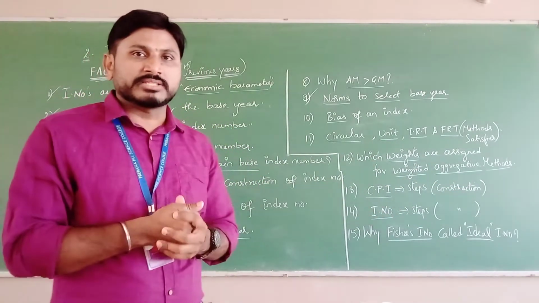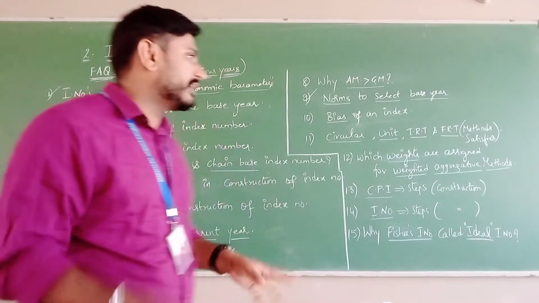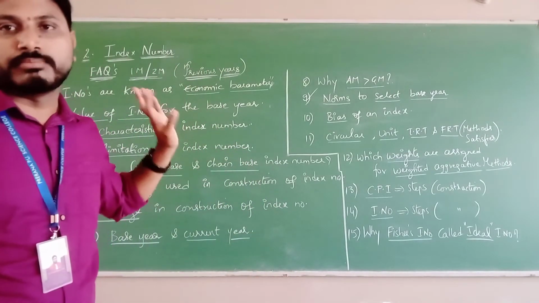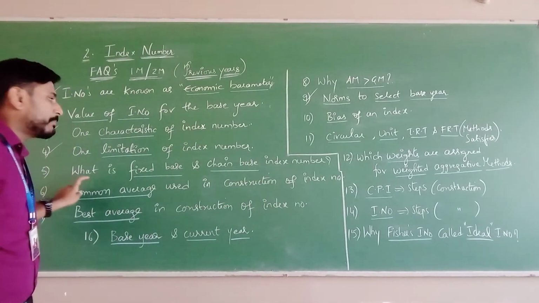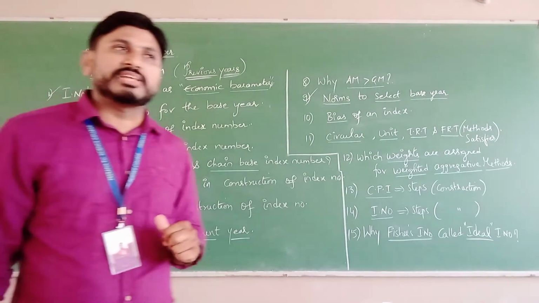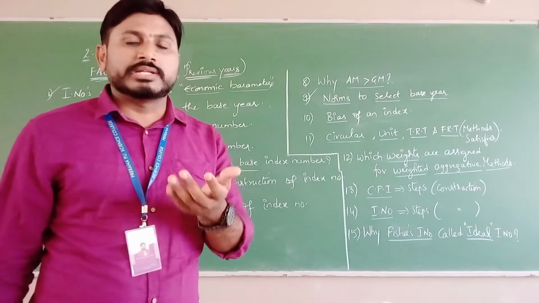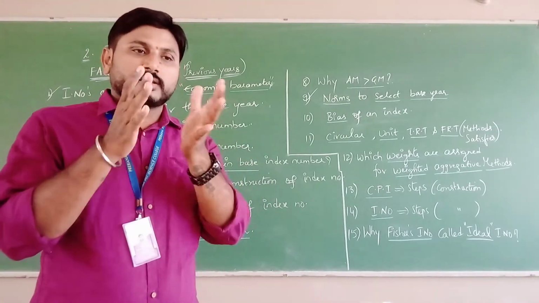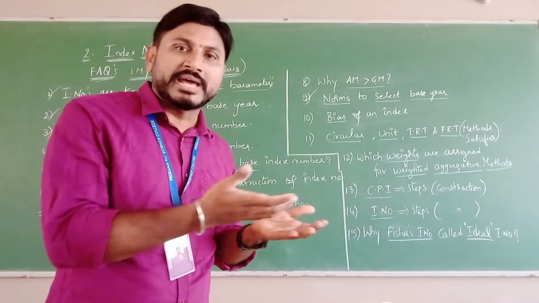And the third norm is that the selection of base year must be a fixed base or a chain base. Here comes question number 5: fixed base and chain base. What do you mean by fixed base period? Generally, you know that the base period means the year which is used for comparison.